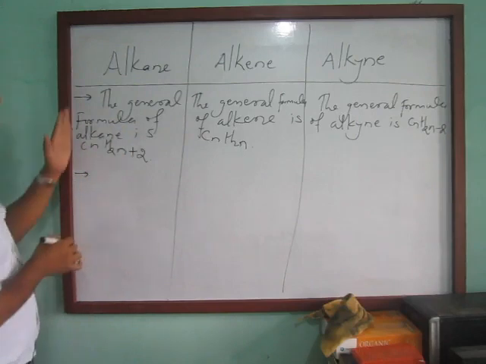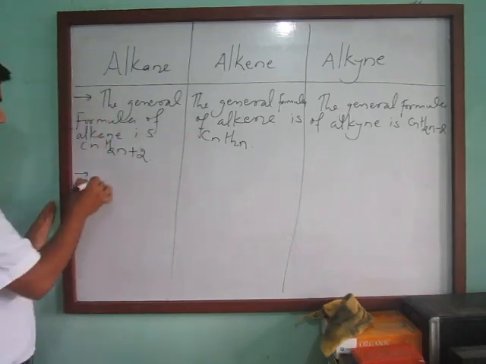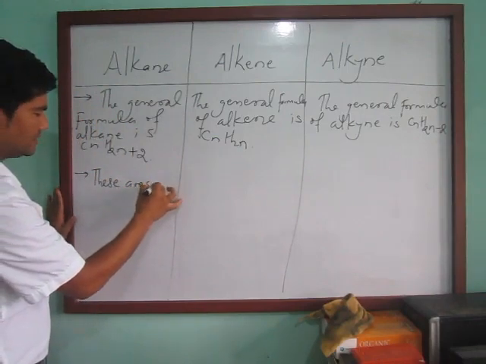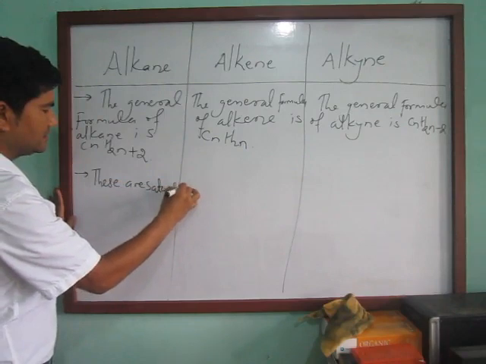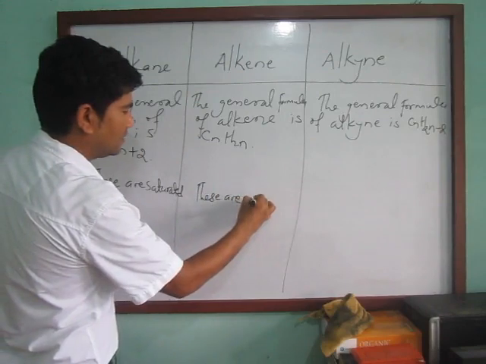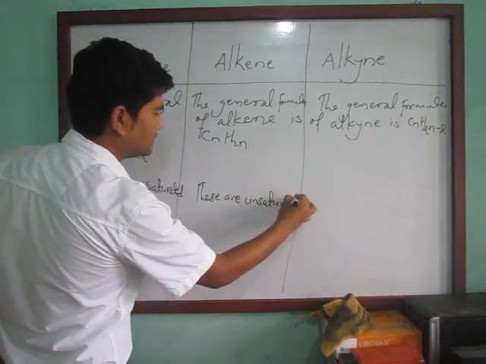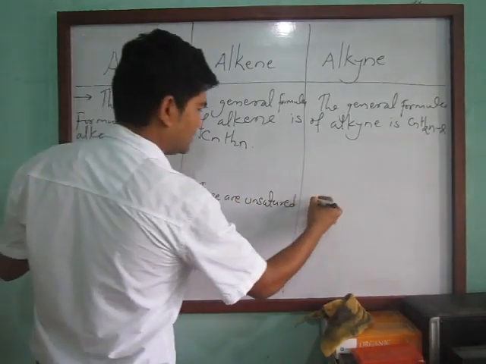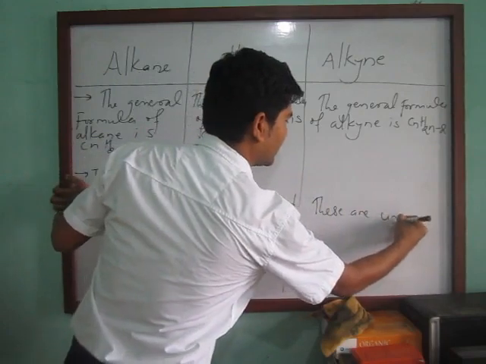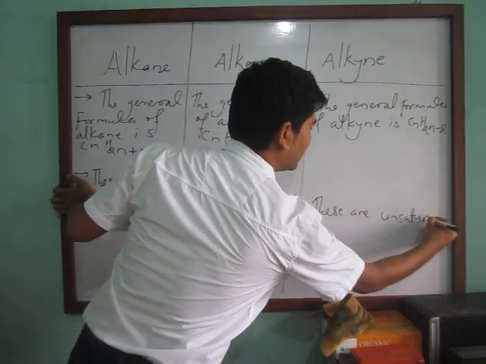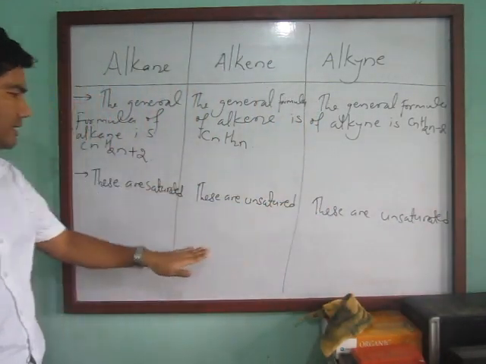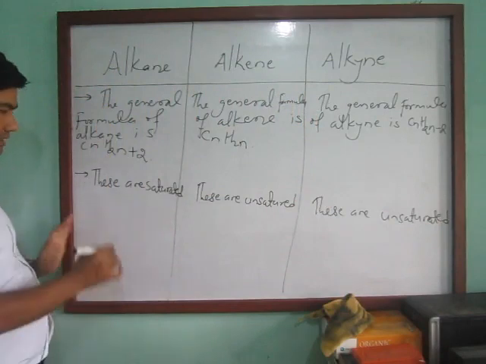Similarly, in number 2, all the alkanes come under saturated. These are saturated. These are unsaturated. Similarly, these are also unsaturated. These two are unsaturated and this one is saturated.